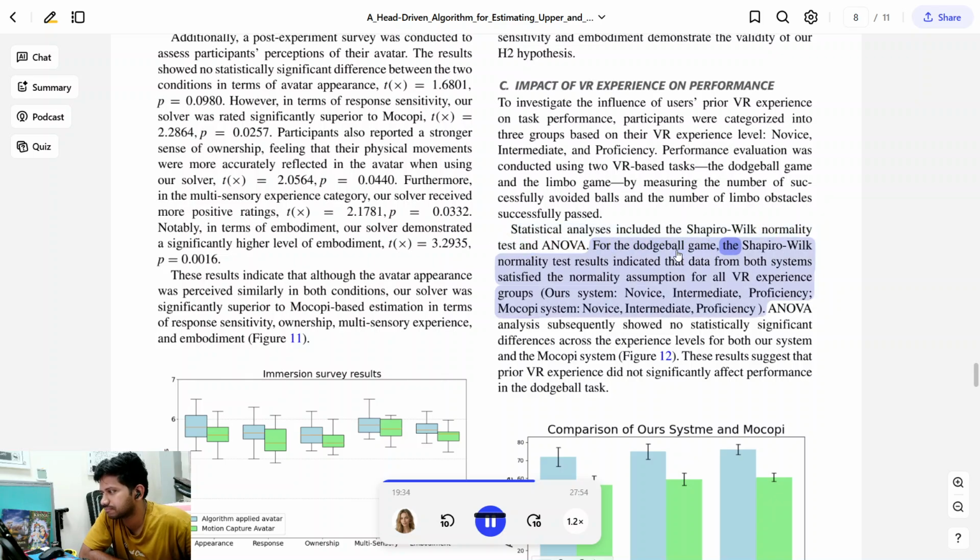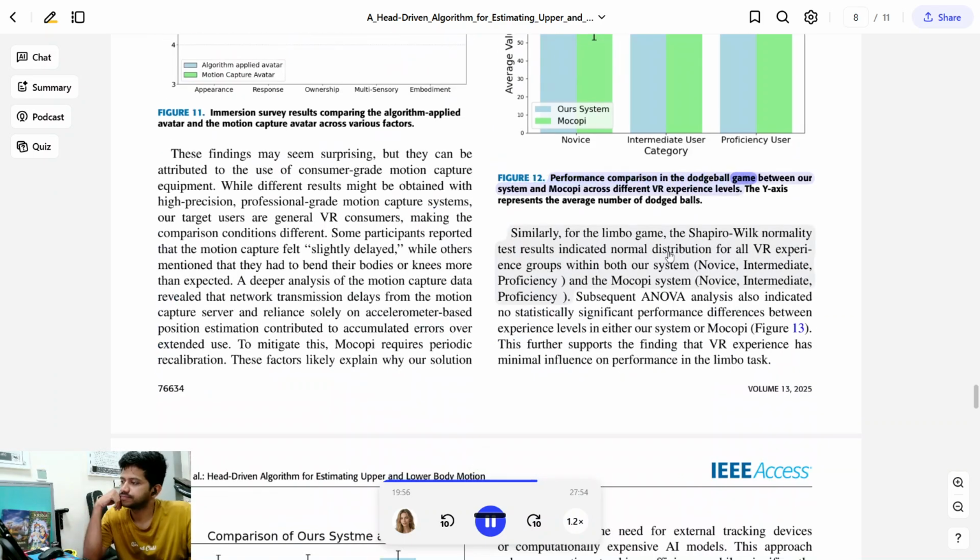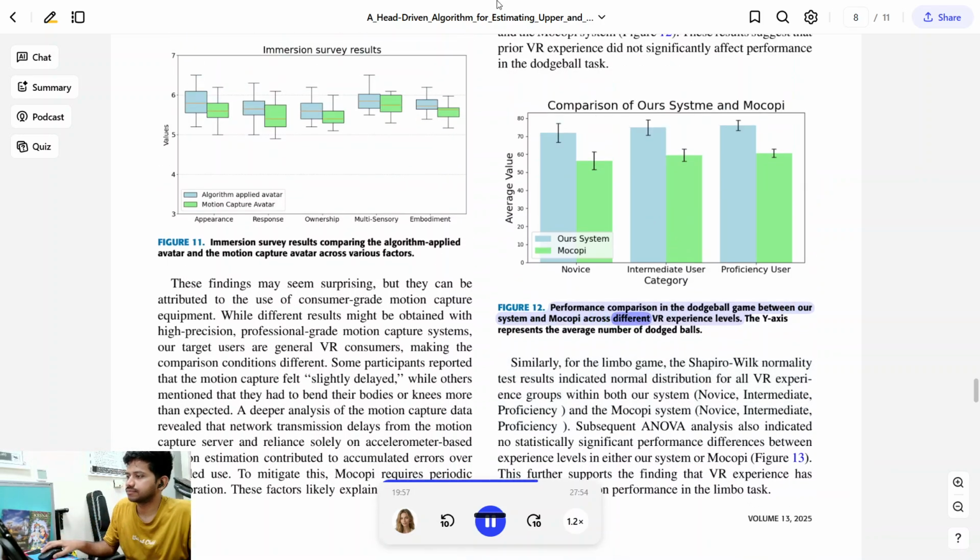For the dodgeball game, the Shapiro-Wilk normality test results indicated that data from both systems satisfied the normality assumption for all VR experience groups. ANOVA analysis subsequently showed no statistically significant differences across the experience levels for both our system and the Mocopi system. These results suggest that prior VR experience did not significantly affect performance in the dodgeball task. Figure 12. Performance comparison in the dodgeball game between our system and Mocopi across different VR experience levels. The y-axis represents the average number of dodged balls.